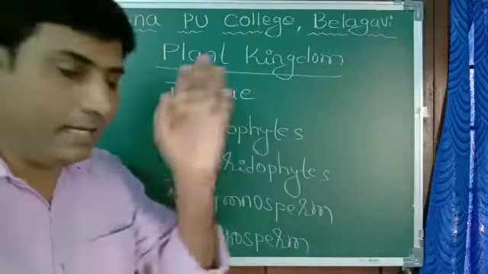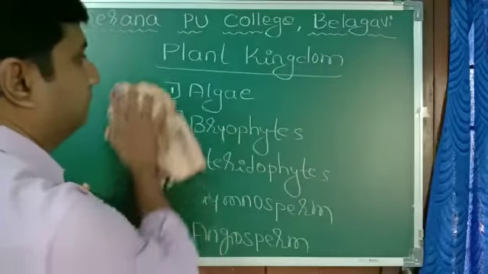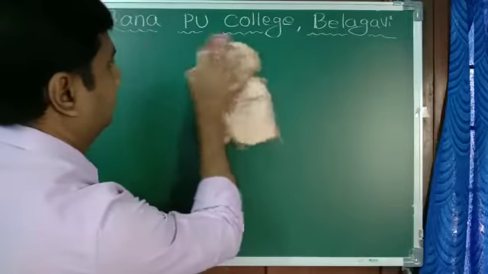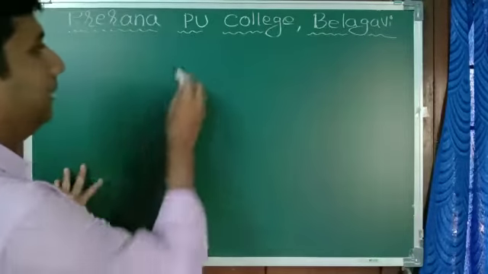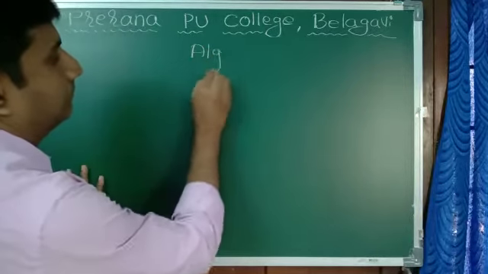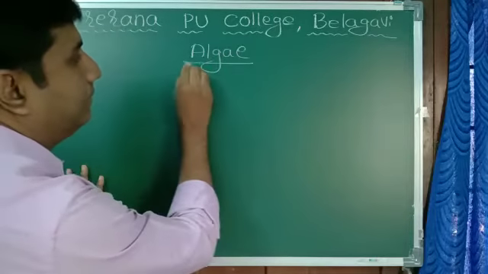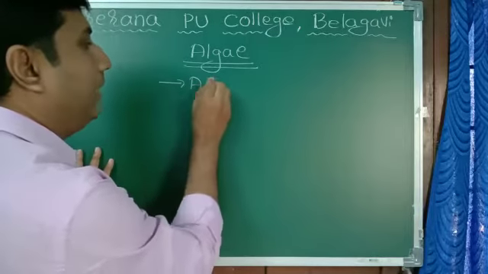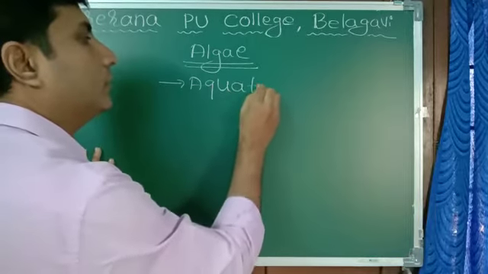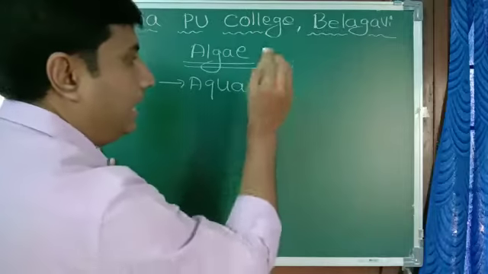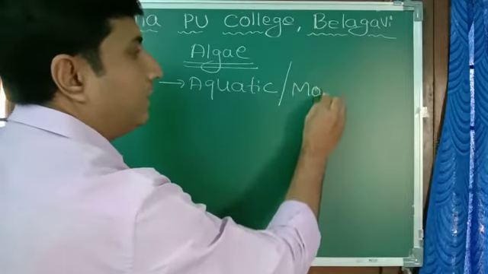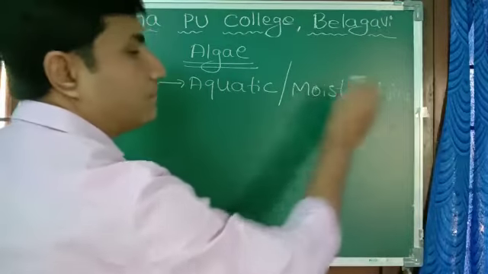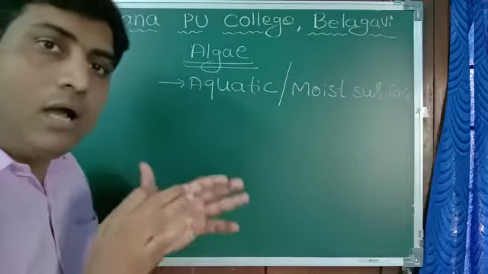First of all, algae. This is multicellular algae, and you know that they are aquatic. They live in water, they grow in water, and also on moist surface. Moist surface means where there is water available.